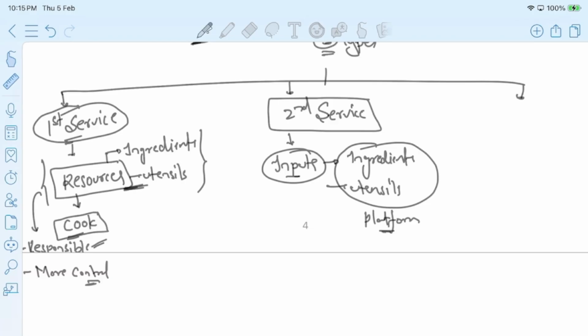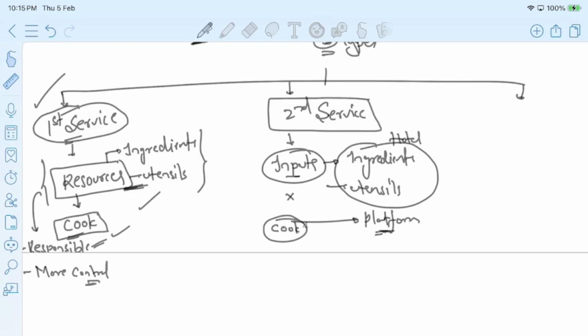Now whose responsibility is it here? It is not my responsibility to maintain this platform. It is the hotel's responsibility to maintain this platform. Now using this platform, I focus on preparing my food. I hope it is clear. In the first type of service, I am completely responsible for the resources and also for preparing my own dish, right?